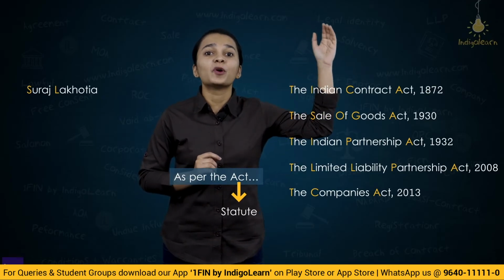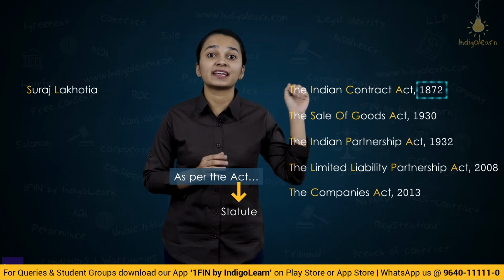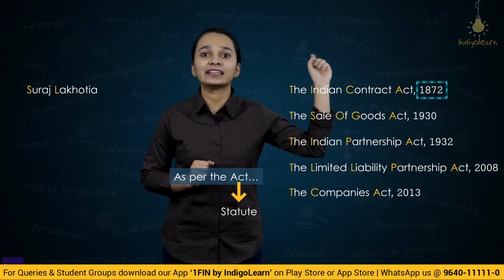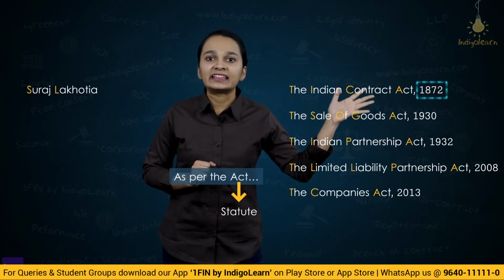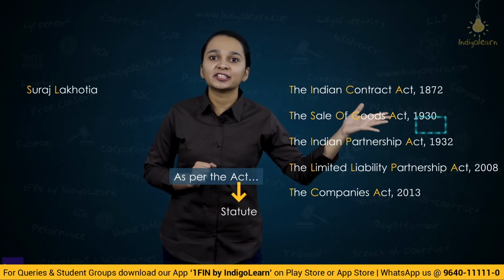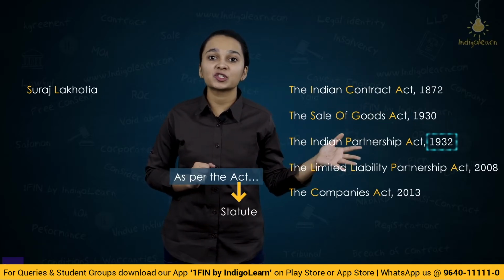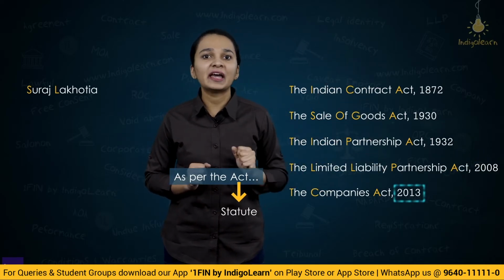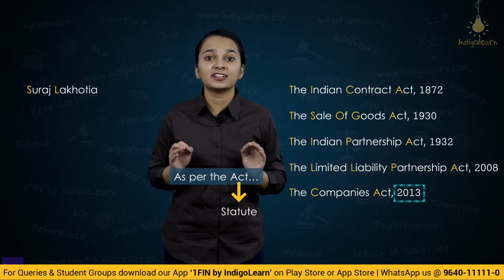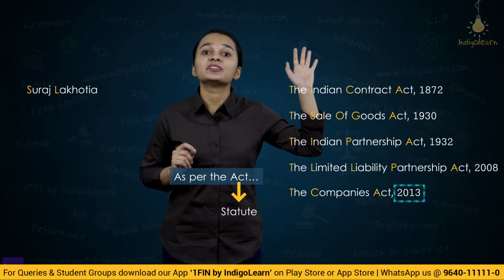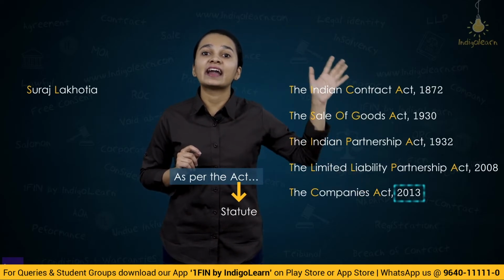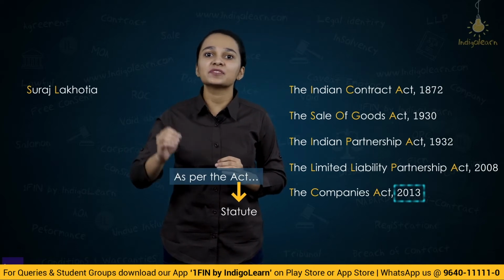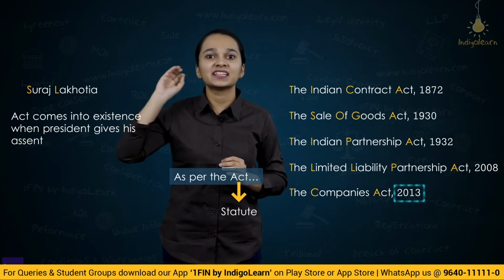Let's now understand what are the years which have been mentioned besides the act. So, if you look at the names of the act carefully, you might see Indian Contract Act 1872, Sale of Goods Act 1930, Partnership Act 1932, LLP Act or Limited Liability Partnership Act 2008, Companies Act 2013. So there are different years which have been mentioned here. Now what are these years and what do they signify? So these are the years when the act had come into existence. Like we know, when does the act come into existence? Act comes into existence when the president gives his assent to the act.